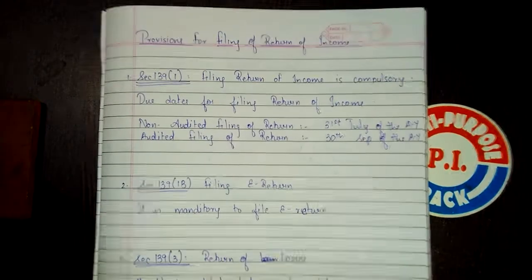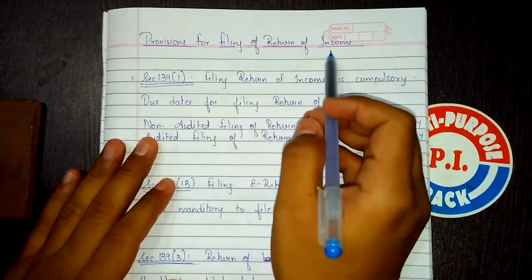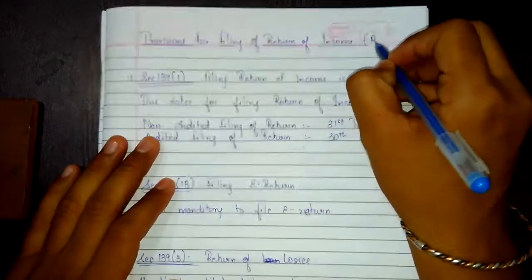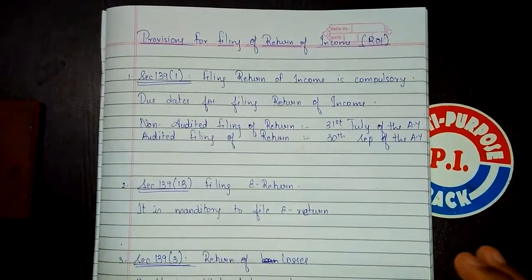Hello friends, we have completed with the incomes of the head. Now we are going on to provisions for filing of return of income. It is also known as ROI. This is a pre-written note so that you can easily understand it.